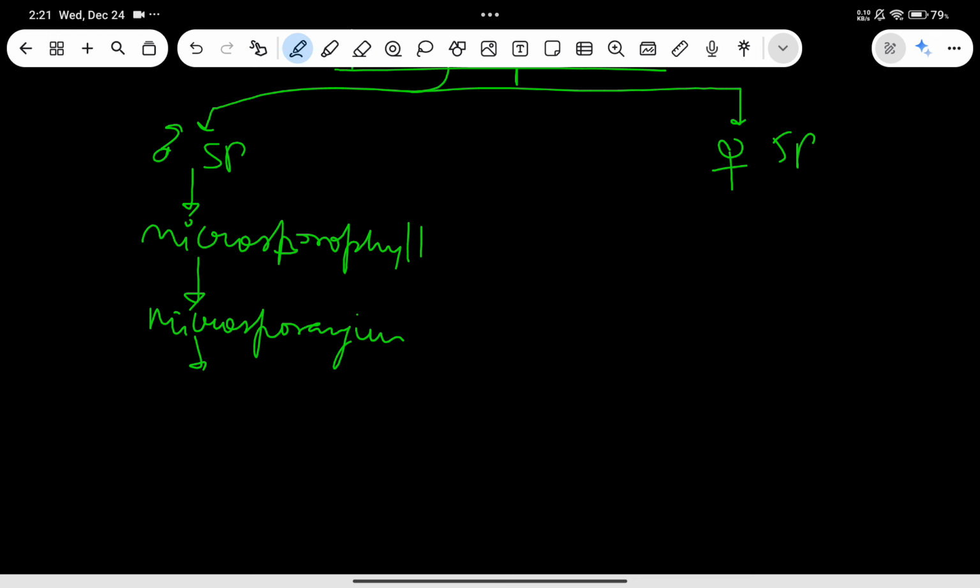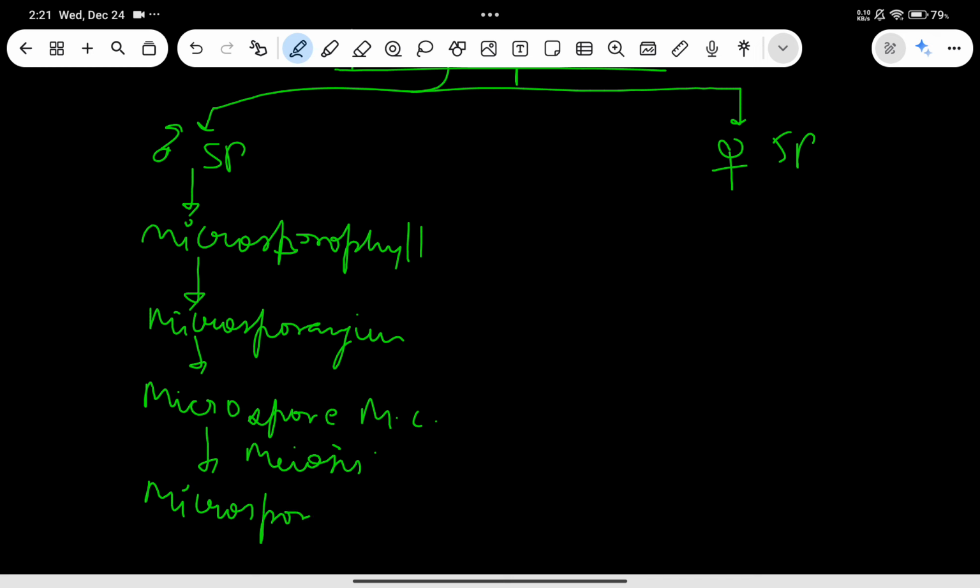This microsporangium will have microspore mother cell, and this will do meiosis to form microspores. Of course, one meiosis gives rise to four structures. Here also, in case of pteridophytes, there is no difference, but in gymnosperms we'll find that one megaspore mother cell gives rise to four megaspores, but only one is functional. However, in this case, you just don't have to bother about it.